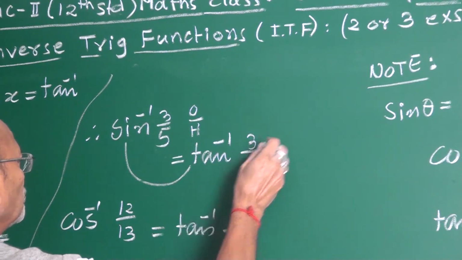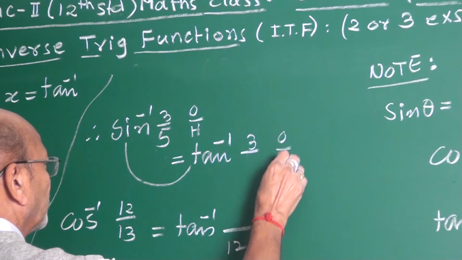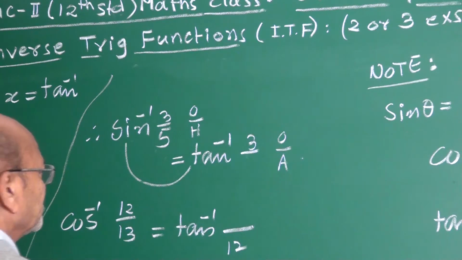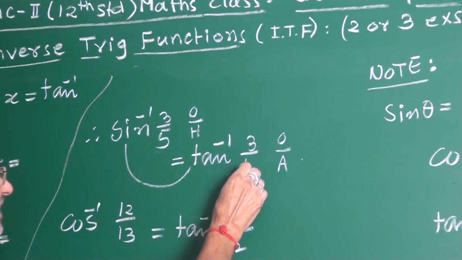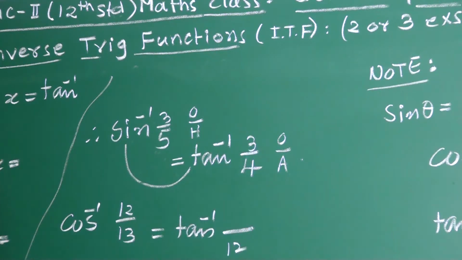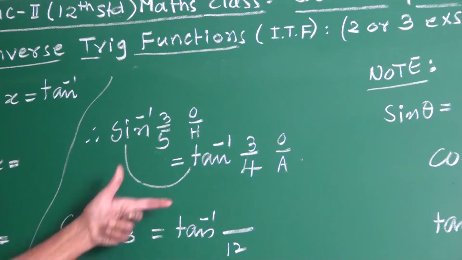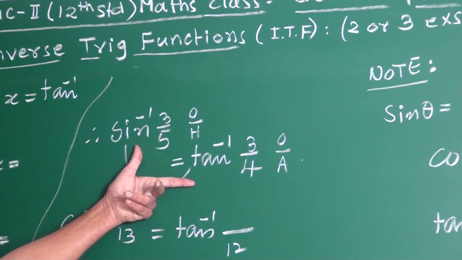Then opposite is used, tan. Then you wanted what? The adjacent side. What is the adjacent side? By Pythagoras theorem, Pythagorean triplet. 3, 5 is there, means directly you can write this number as what? 4. Therefore, this is your shortcut, time saving.